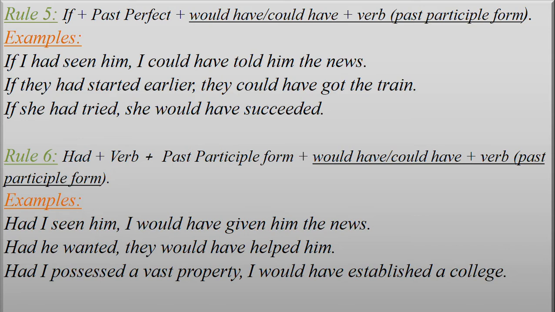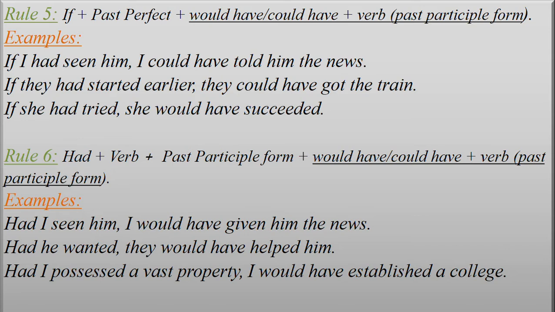These are the past participle form of the verb. So in this conditional sentence we see the first part is in past perfect tense and the second part is with would have or could have plus verb past participle. Then, had plus subject plus past participle, plus would have or could have plus verb past participle form. See the examples here. Had I seen him, I would have given him the news.